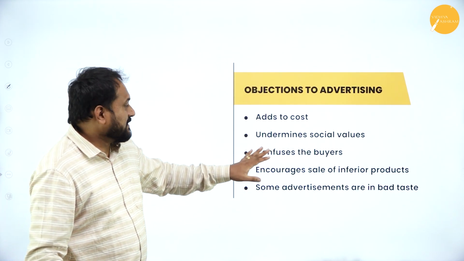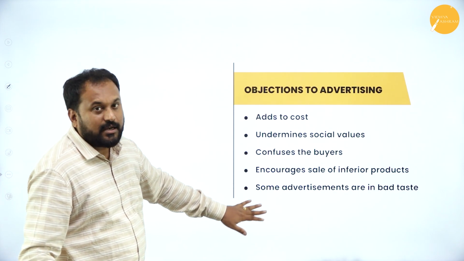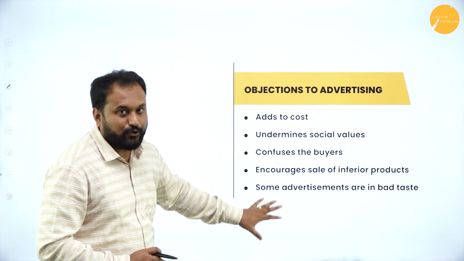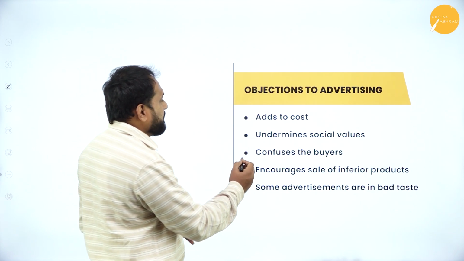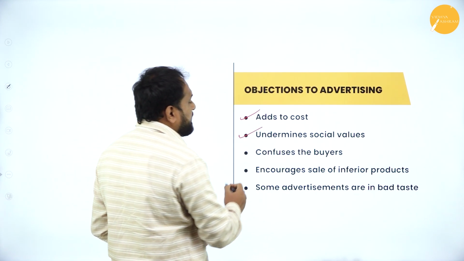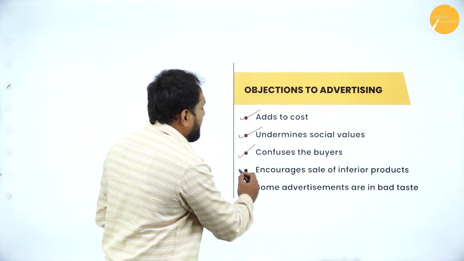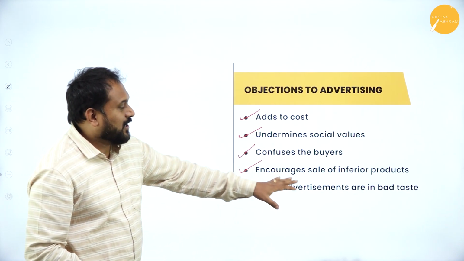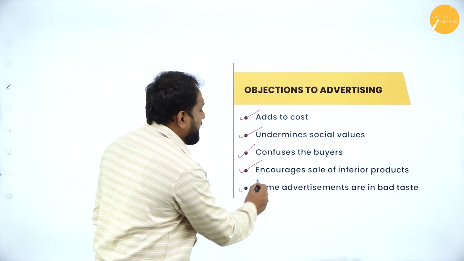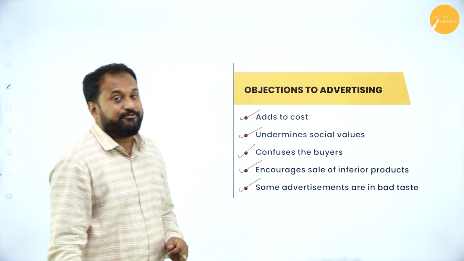Objections to advertising. See, here also I've given you 5 points, but you will get 4 marks only. So here 5 points I've given: adds to cost, undetermined social values, confuses the buyer, encourages sale of inferior products. Some advertisements are in very bad taste.